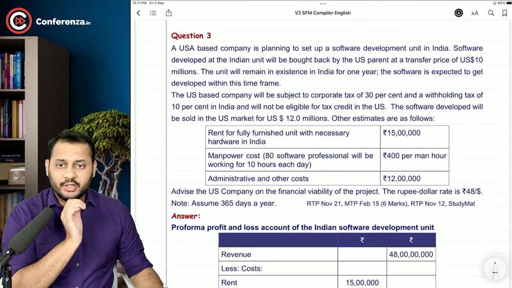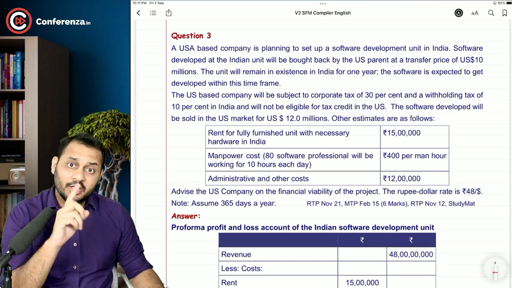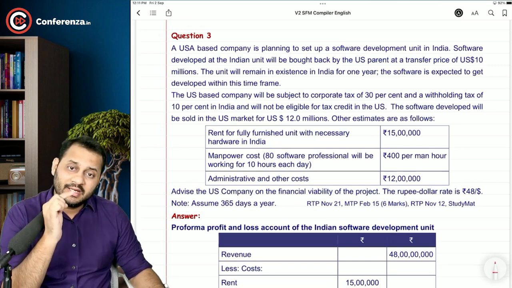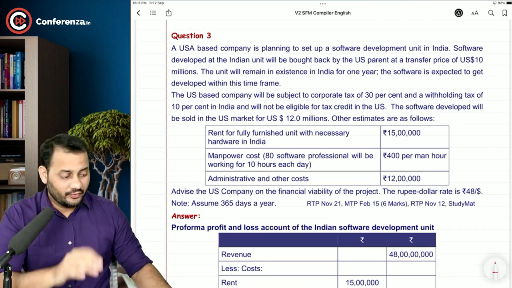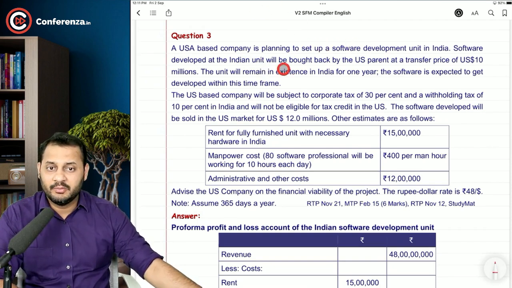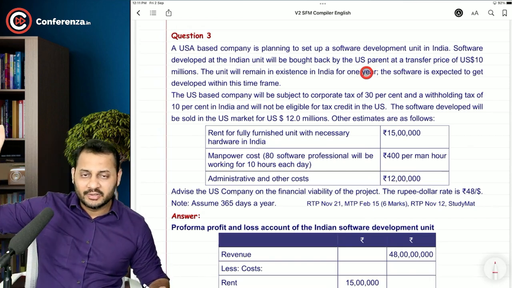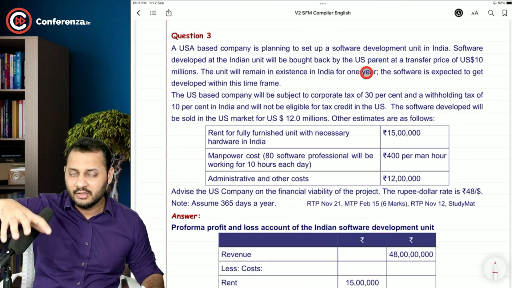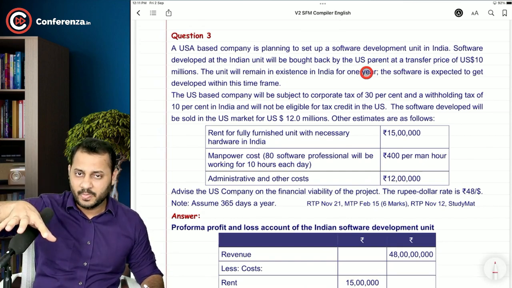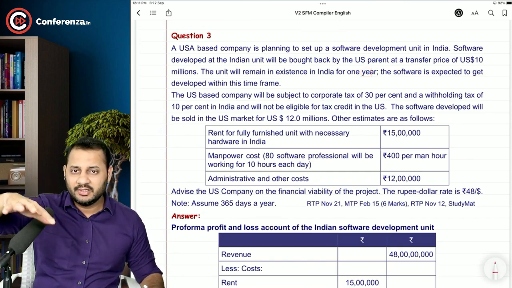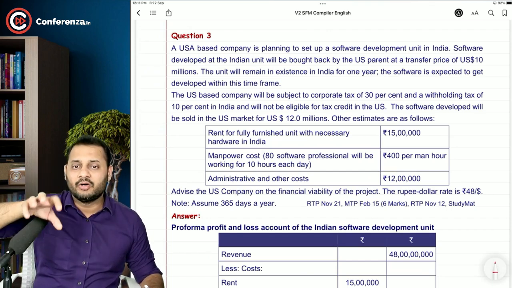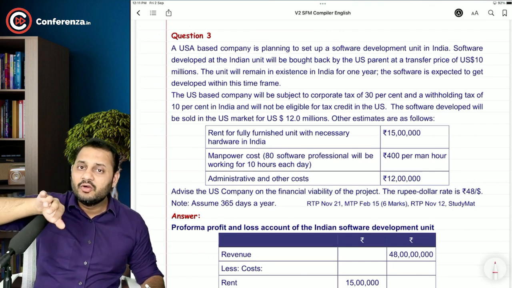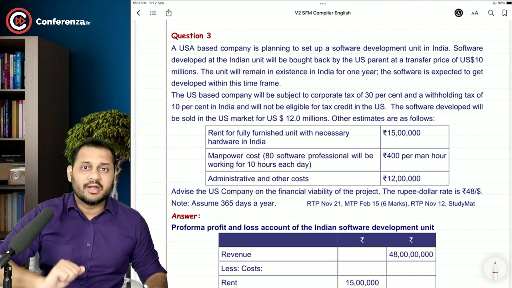quickly. A USA-based company is planning to set up a software development unit in India. Okay, and software developed at the Indian unit will be bought back by the US parent. So what will happen? The US parent company is setting up a separate entity in India, and they will transfer some funds. Okay, so US and Indian entity will do some work for a year, and the entire plant, or we can say entire software, will be sold back to the US parent company.